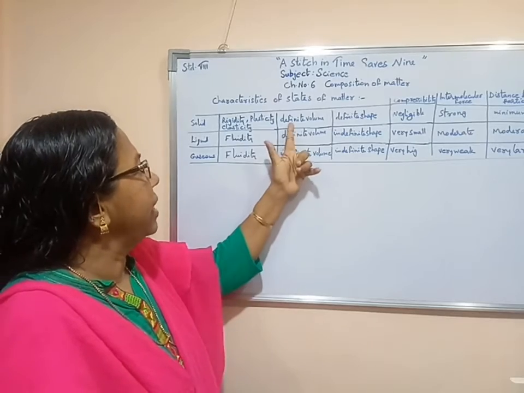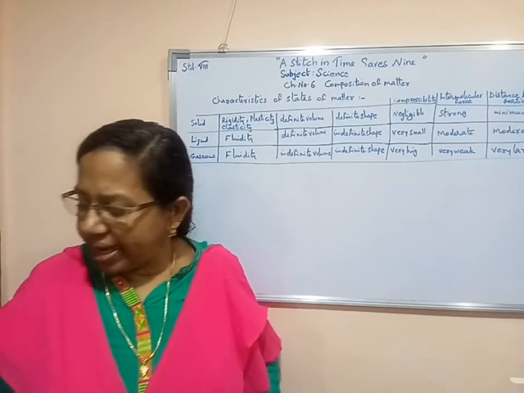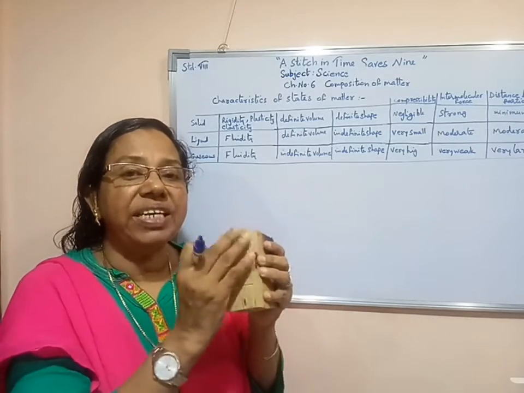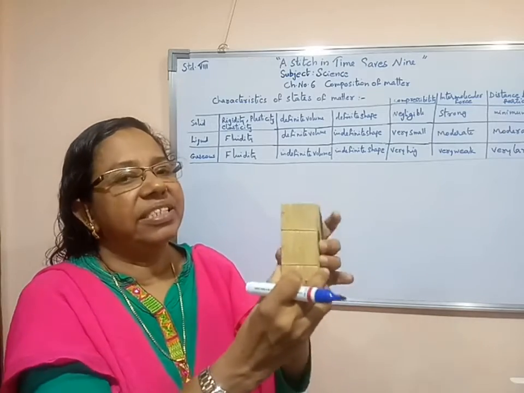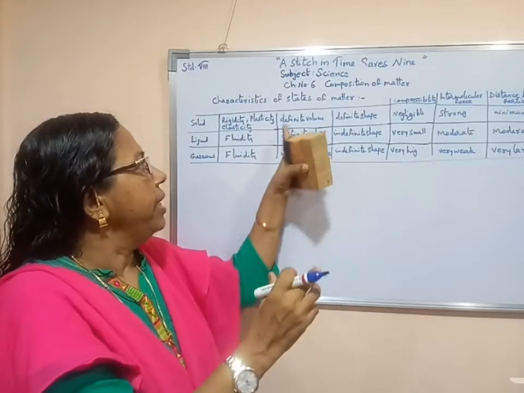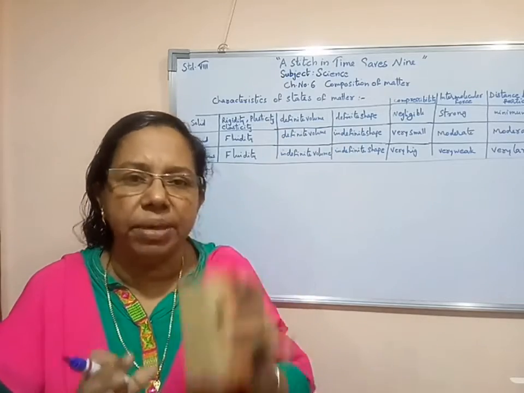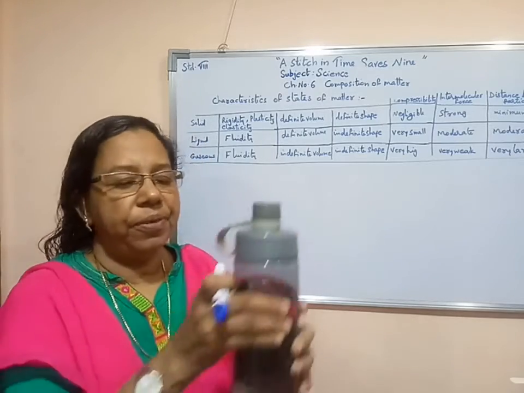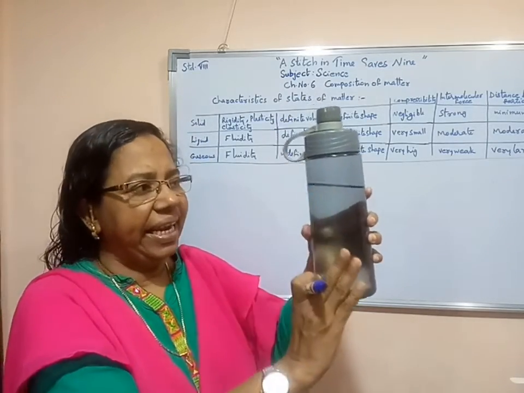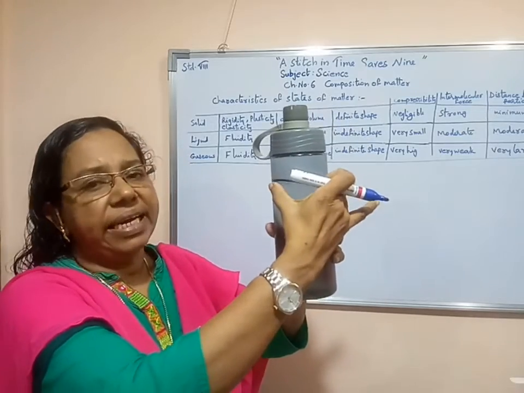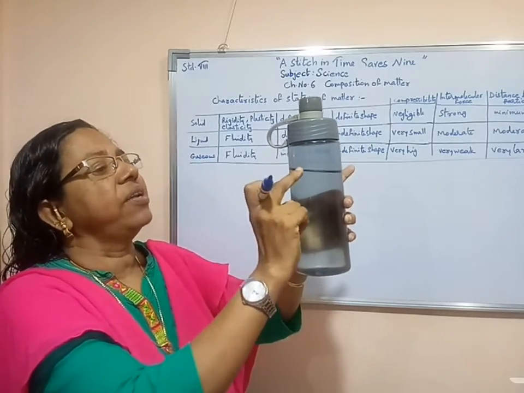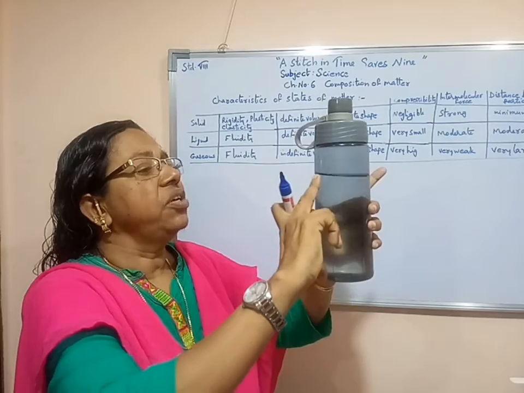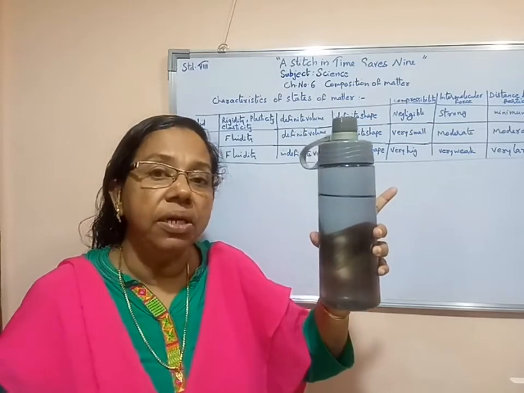Now the other property. If we take a solid substance, this is a solid substance. It has a fixed volume. Its size remains the same. Here, definite volume. Definite means it has a fixed volume. Now, if we take water in a container, then it remains in the same condition. So we can say that this much water we have taken, here there is empty space, and this much quantity of water is there. So we can say that water has a definite volume.